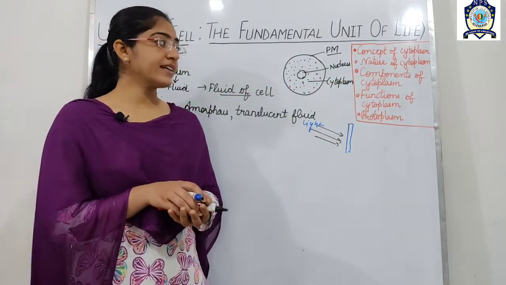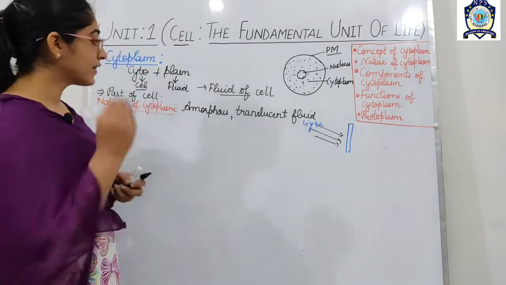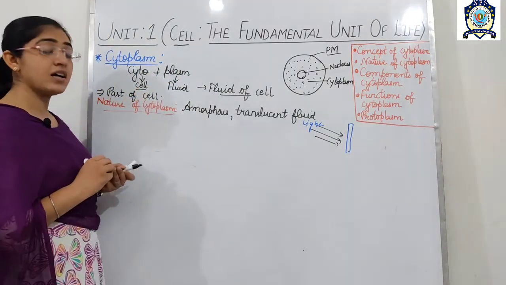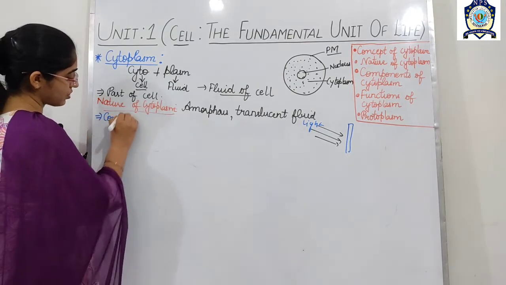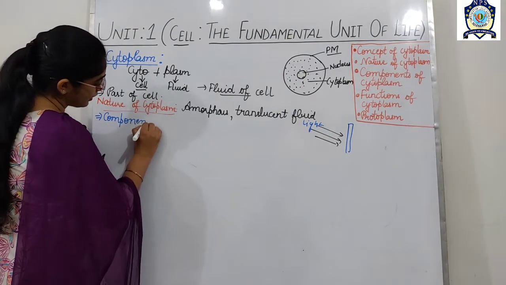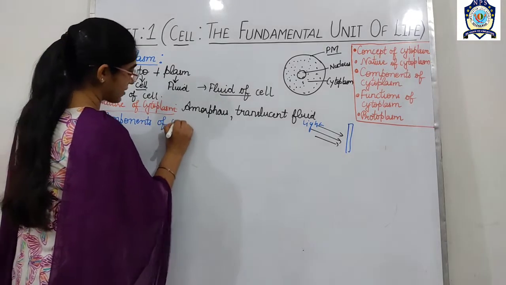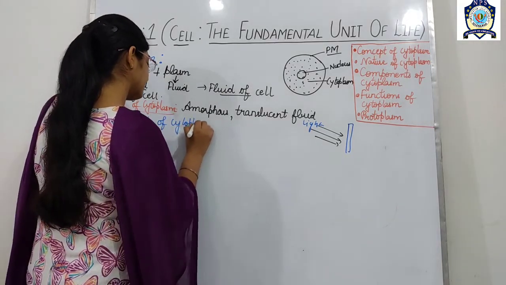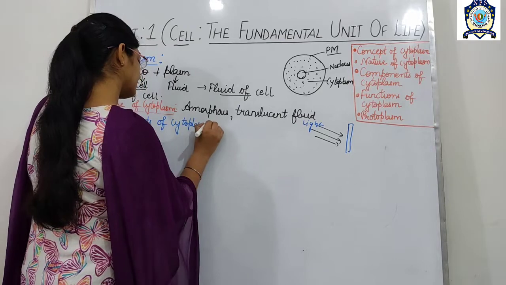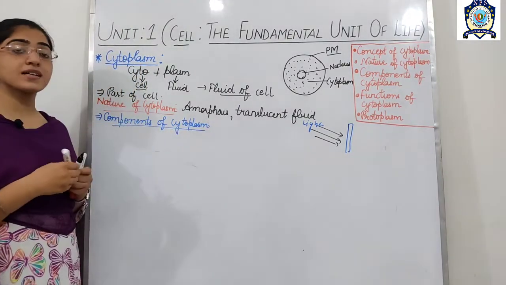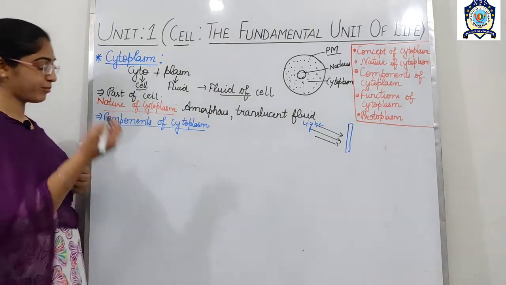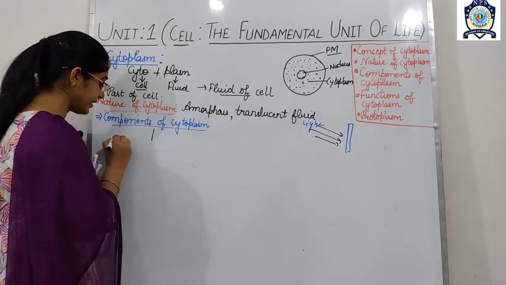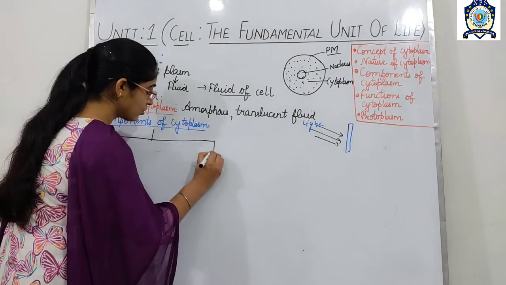Now the third and the most important one is the components of the cytoplasm. So if we talk about the components of cytoplasm, then cytoplasm is mainly composed of two components.